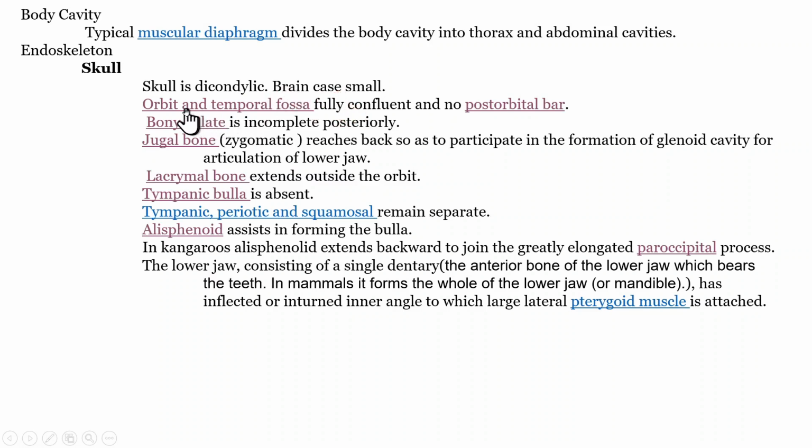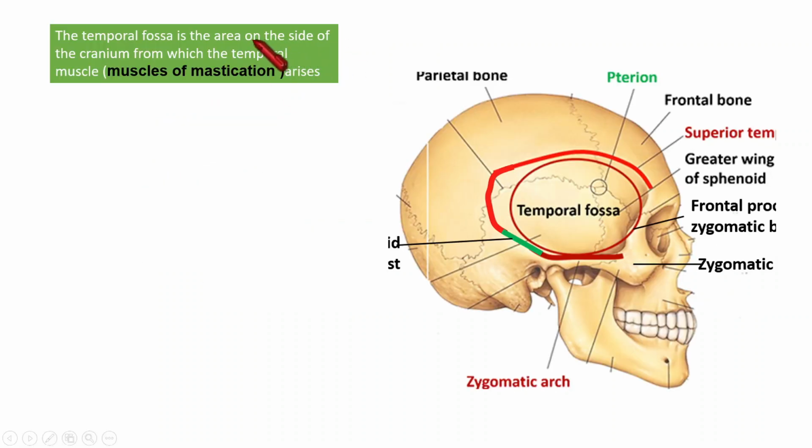Next point is orbit and the temporal fossa. Orbit means that space where the eyeball is located. And temporal fossa means the side area of the cranium, from which the temporal muscles are attached. Temporal muscles are the muscles for mastication. This picture shows the temporal fossa.